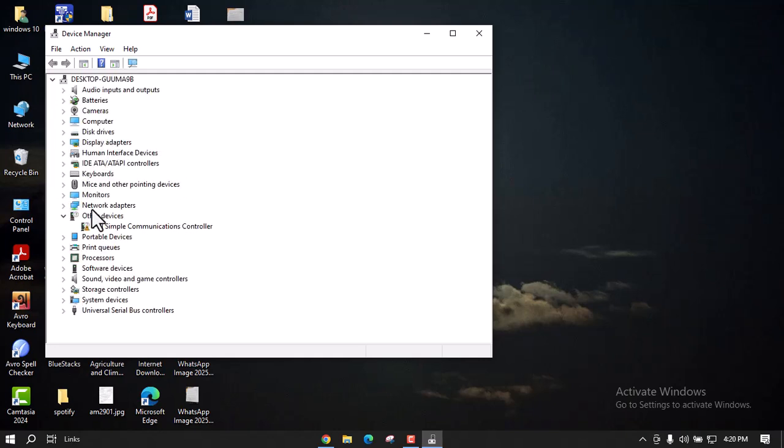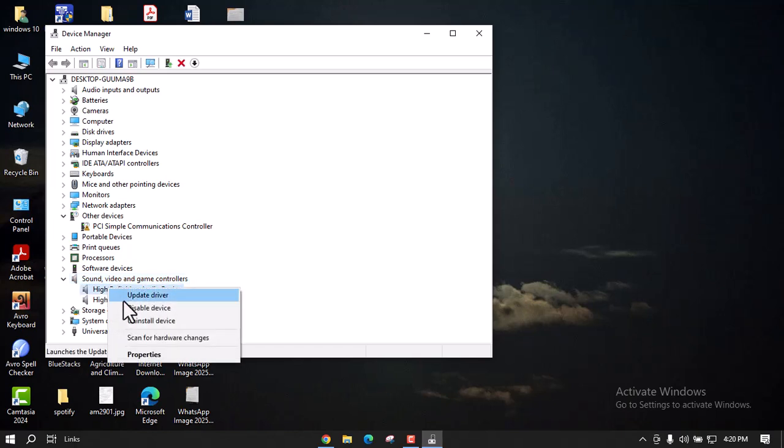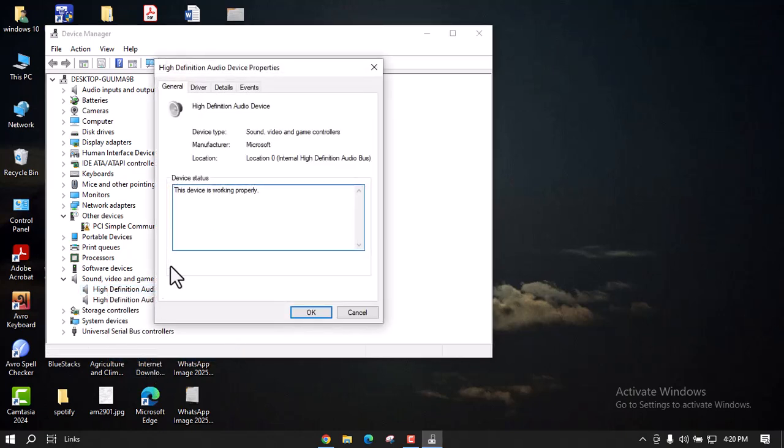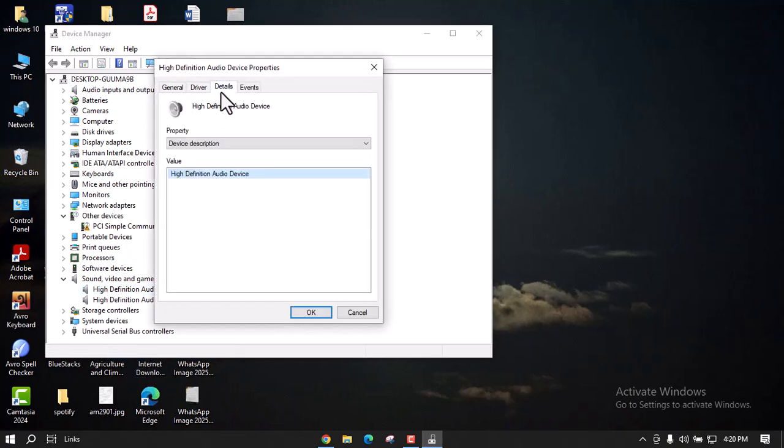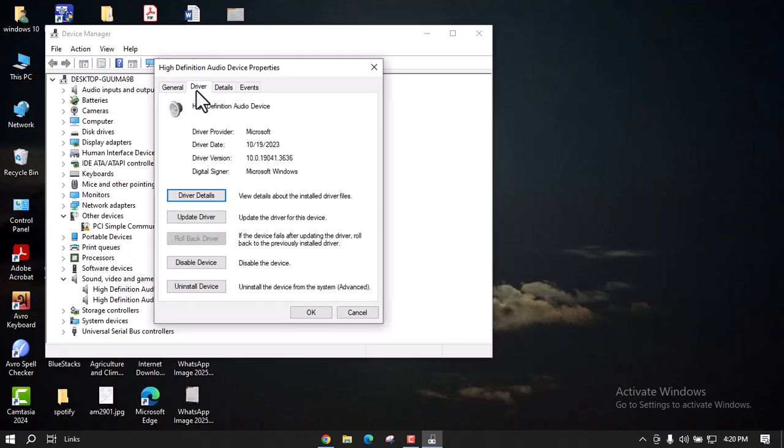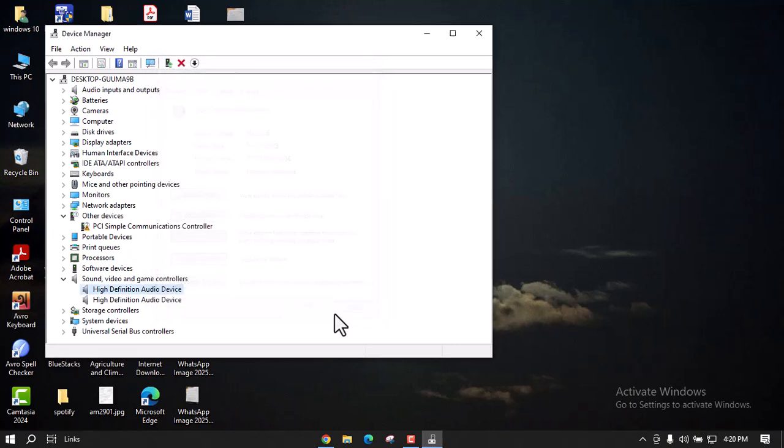go for adapters or your portable devices. You can also search for any sound or video or game controllers. So I'm just checking this one. Make sure these are updated and go to properties. Now make sure it is working properly. So if they are okay, then cancel it.